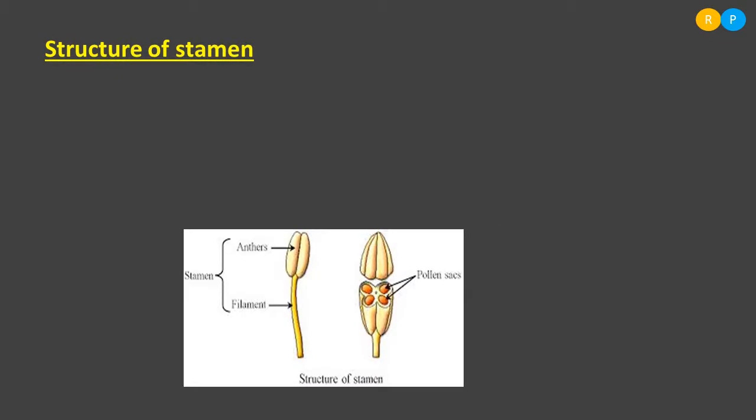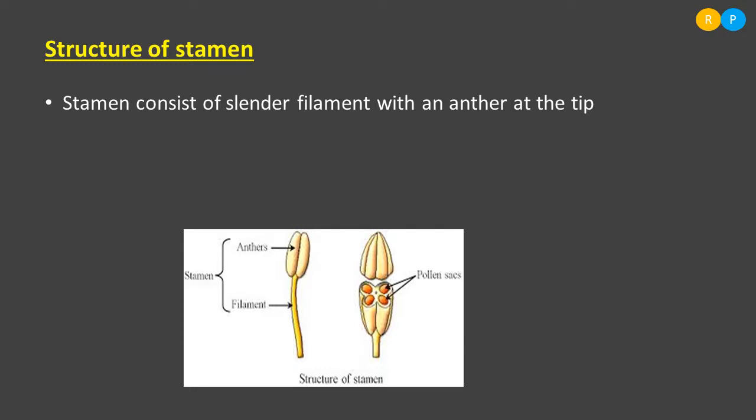Let us understand the structure of the male reproductive organ, that is the stamen. In the diagram we can find the structure of the stamen. The first diagram shows the parts of the stamen. The long thread-like, elongated stalk-like structure is named the filament, and the filament ends with the anther. The anther is present at the tip of the filament. These are the two main parts we can find in the stamen. The long slender structure is the filament, and the filament ends with the anther at the tip.